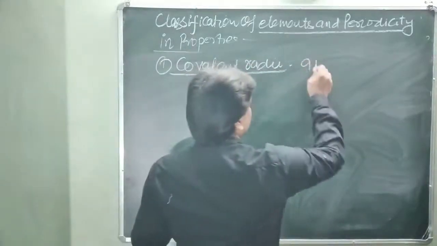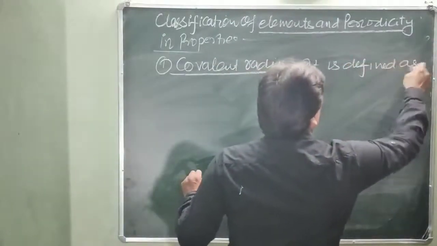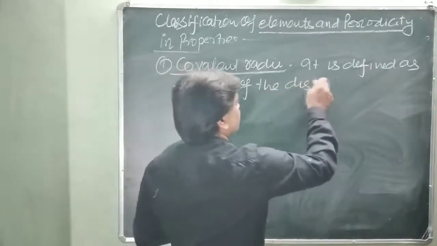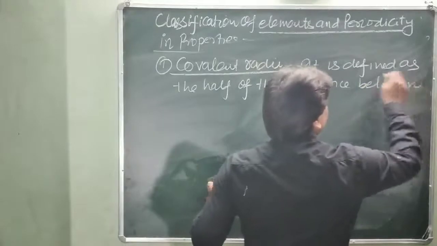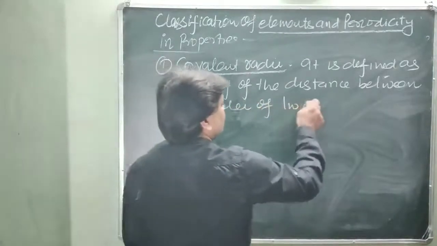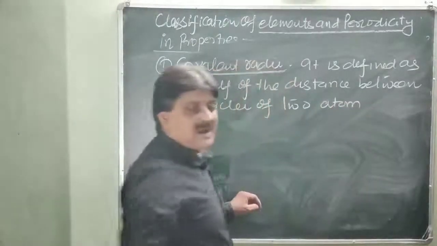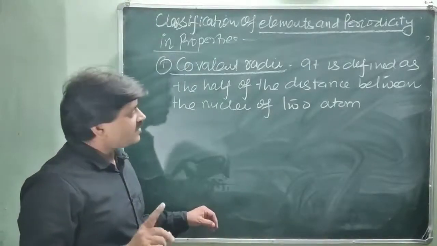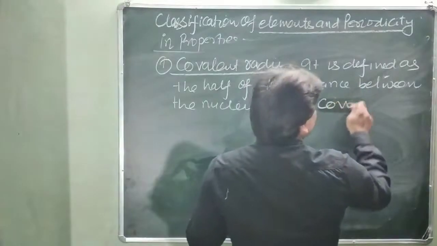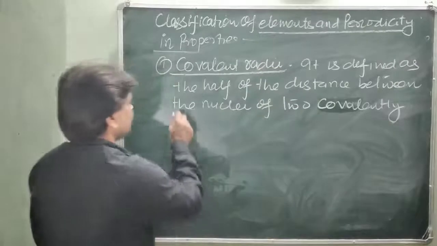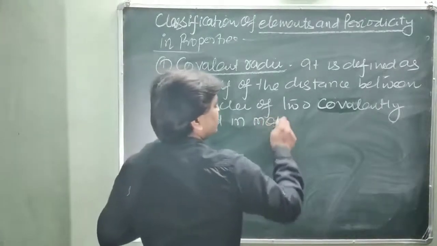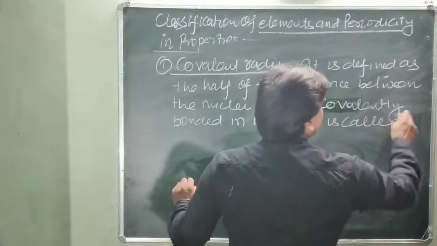It is defined as half of the distance between the nuclei of two atoms of the same element, or you can write, the nuclei of two covalently bonded atoms in a molecule, is called the covalent radii.